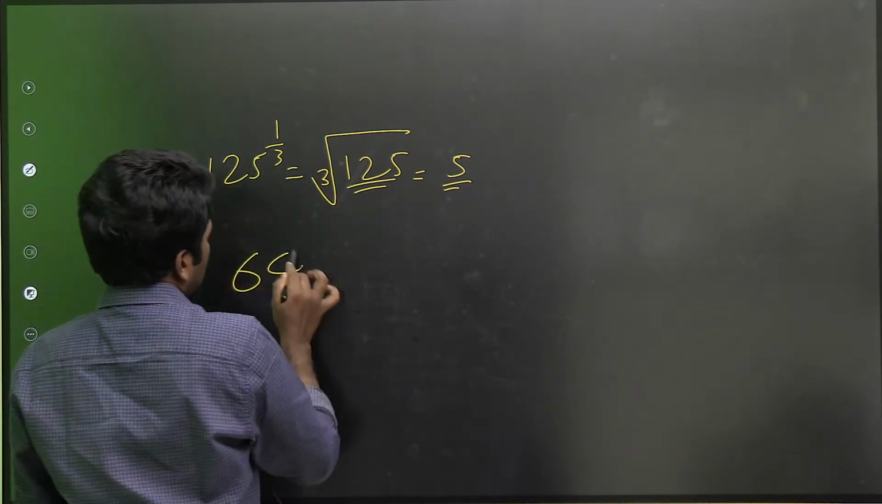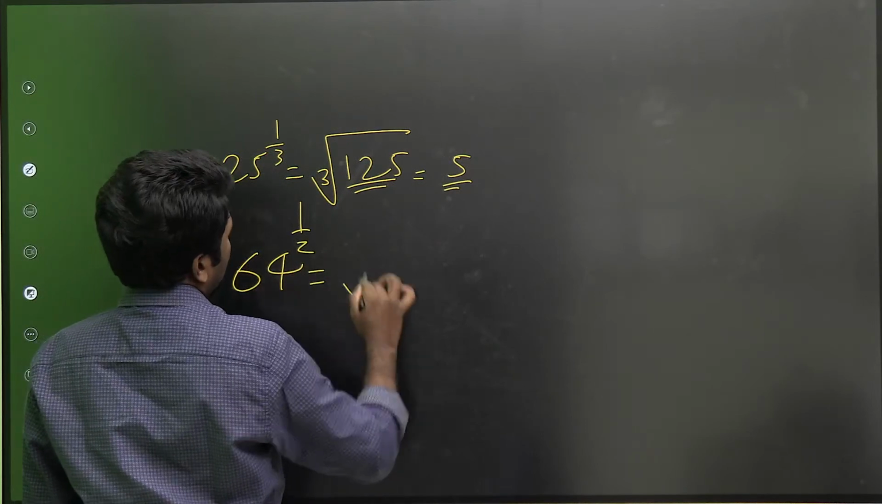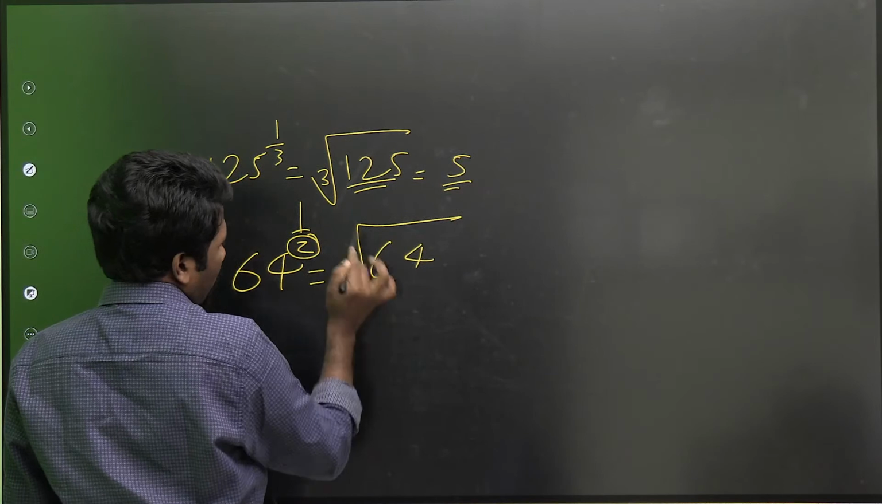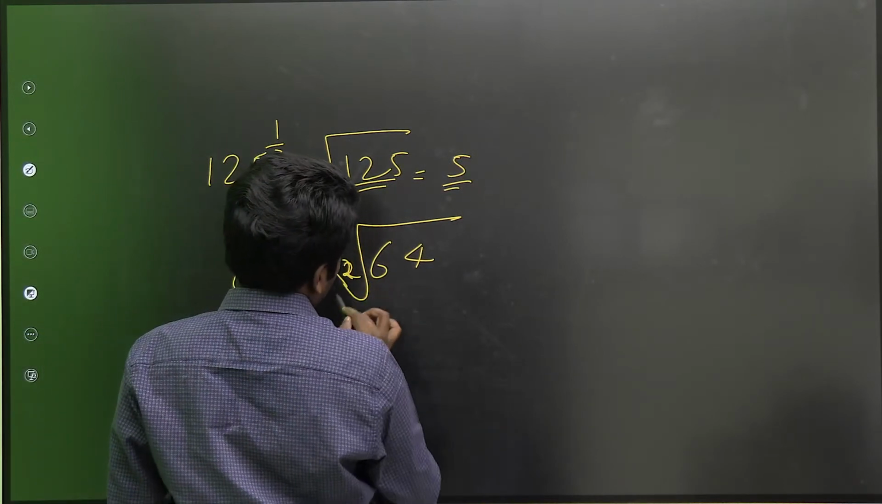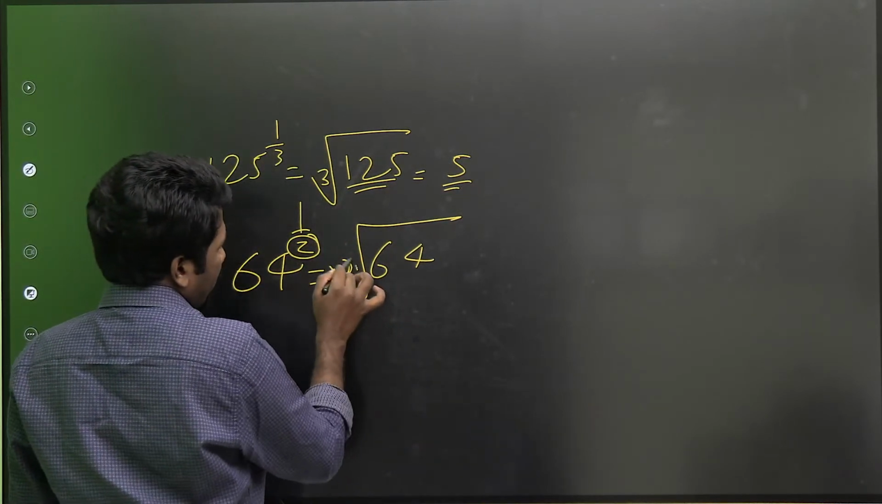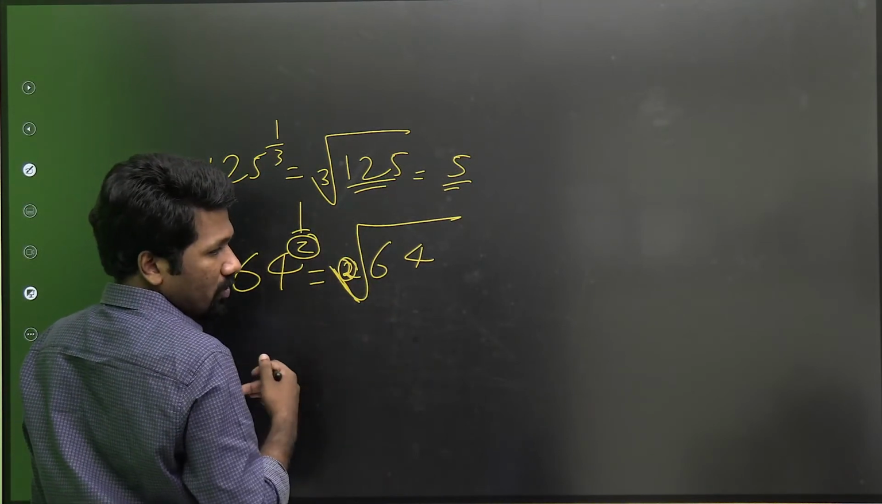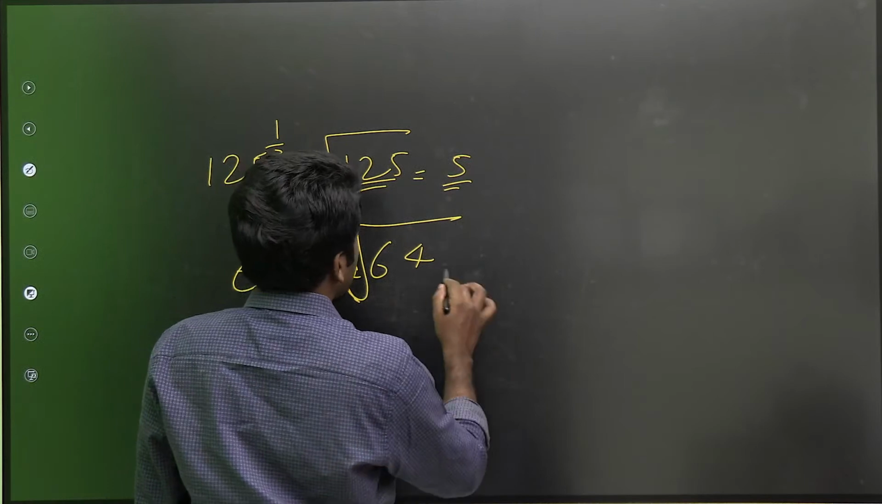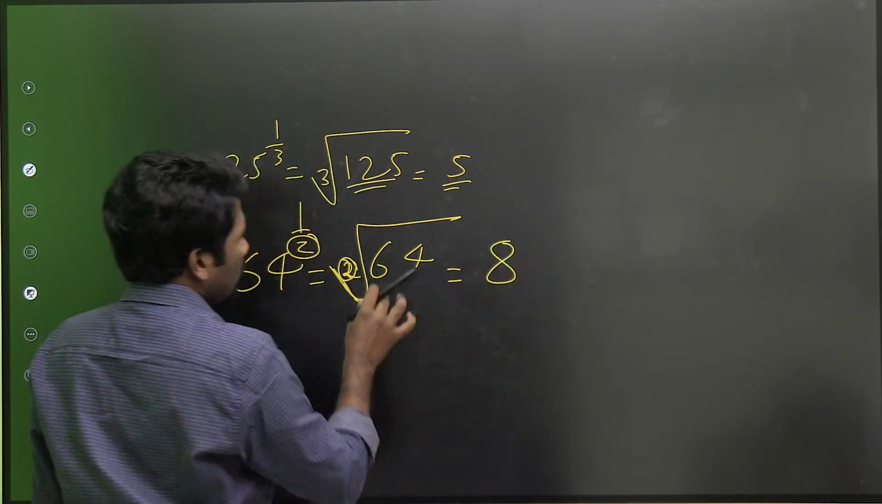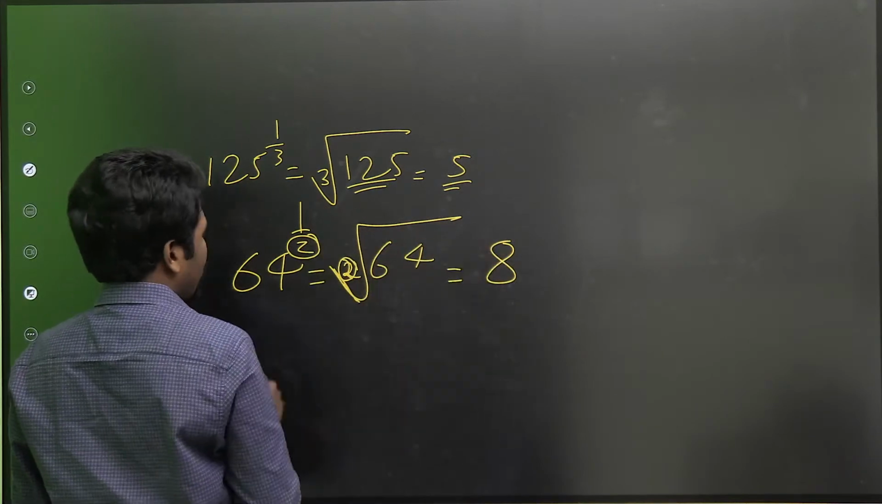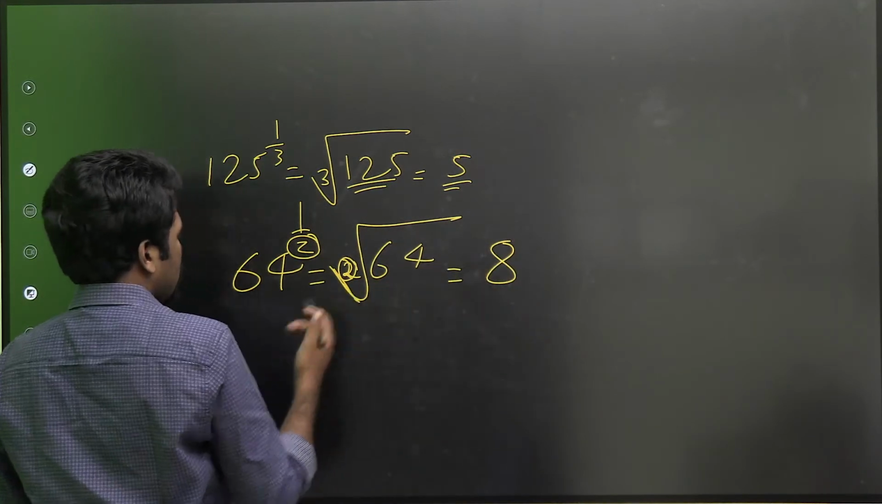One more example, if it is 64 raised to 1 by 2, what is the meaning of that? 64 का second root, square root, second root. Inside the root if I write 2 means square root. If nothing mentioned also, that is by default square root itself. So that means 64 का square root तो 8 है ना? कौन सा नंबर का स्क्वायर है 64? That is the meaning of 64 का स्क्वायर रूट. सो 8 का स्क्वायर है 64.